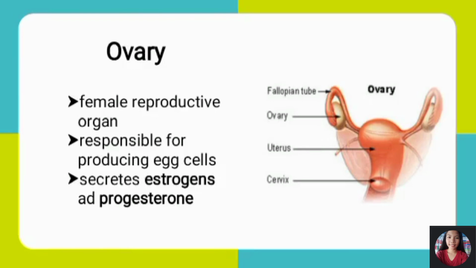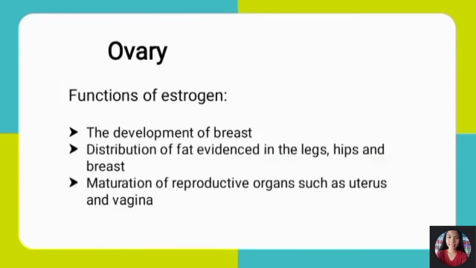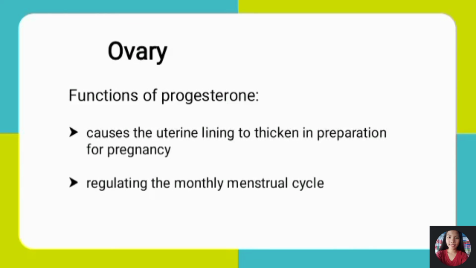Ovary. It is a female reproductive organ responsible for producing egg cells, and it secretes estrogen and progesterone. So the function of estrogen is development of breasts, distribution of fat evident in the legs, hips, and breasts, and maturation of reproductive organs such as uterus and vagina. Function of progesterone: it causes the uterine lining to thicken in preparation for pregnancy, regulating the monthly menstrual cycle.